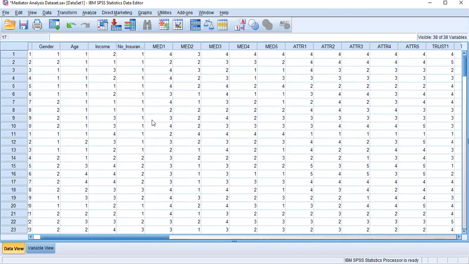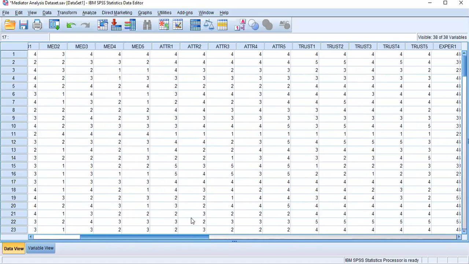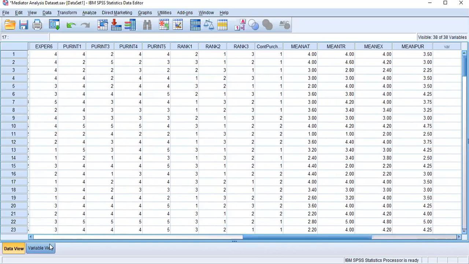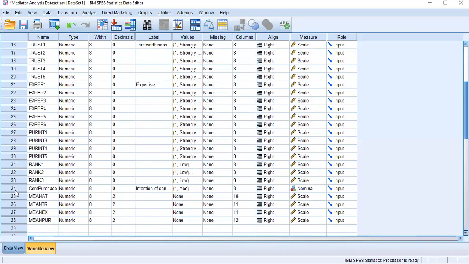Okay? In that case, I am using another variable in here. I have another dependent variable. I want to make sure about the consumers' continuation of purchasing.